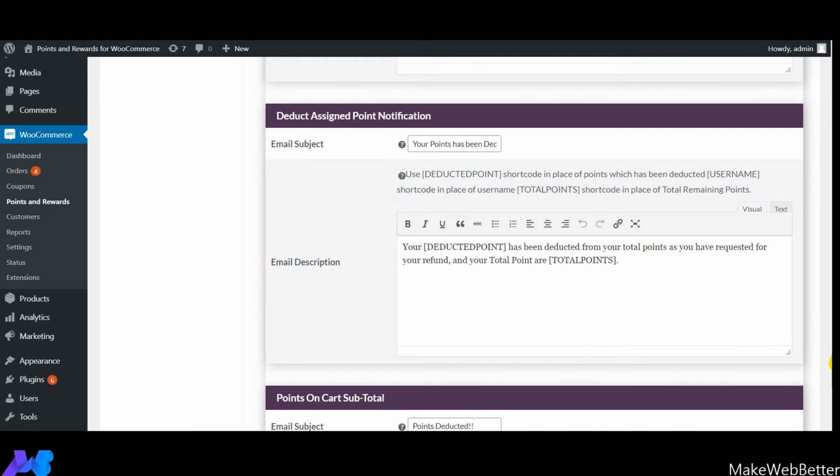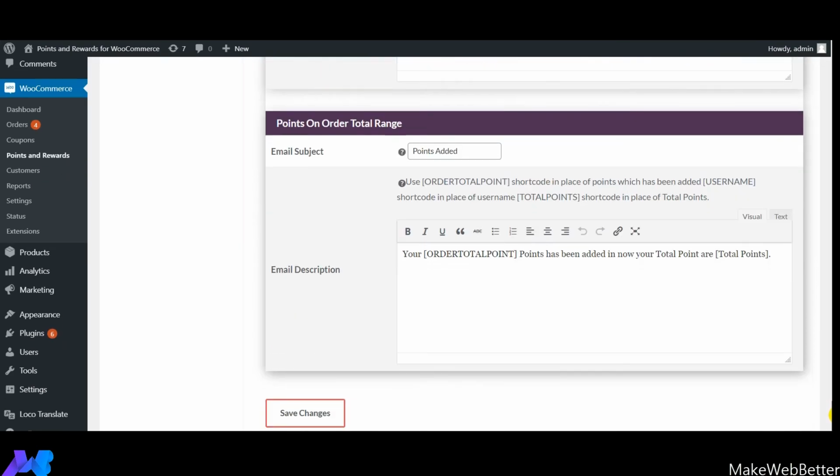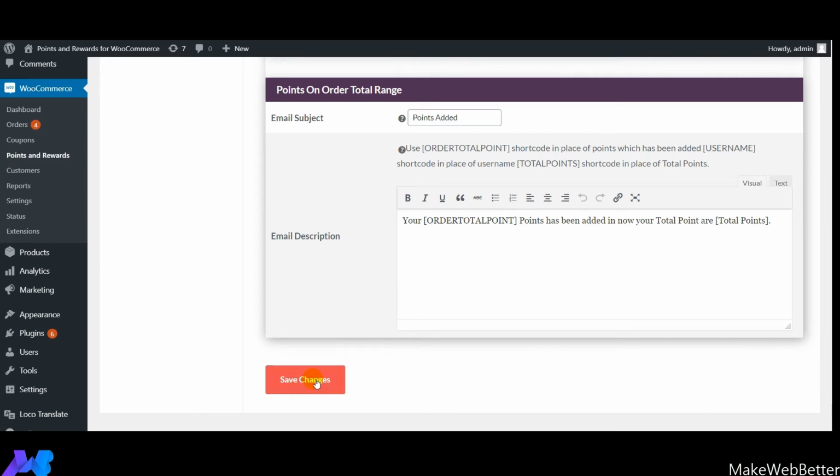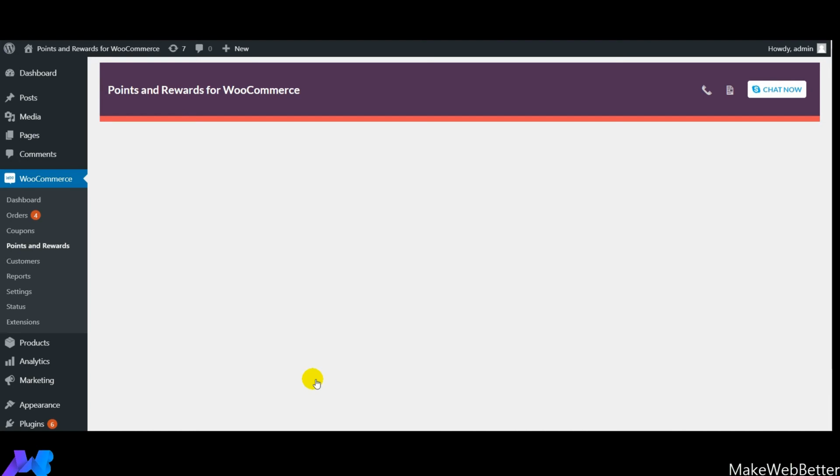Likewise it goes for points on cart total, then points on order total, and then you will have to click on save changes. So guys, let's take a few seconds, and I must say that you must be observing how interesting features we have implemented for you all for your e-commerce business growth in our premium